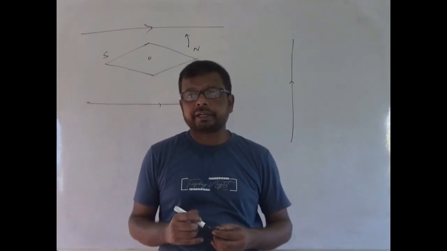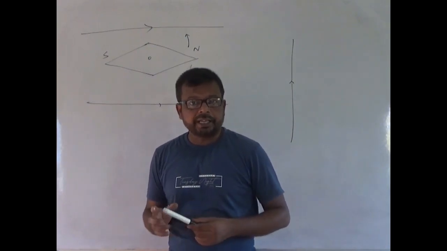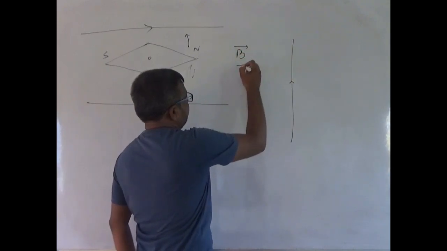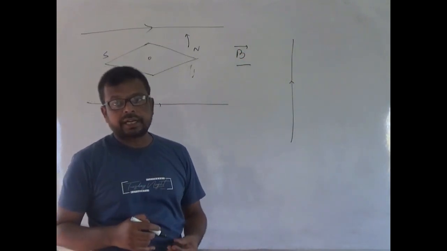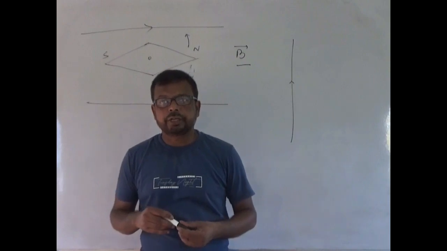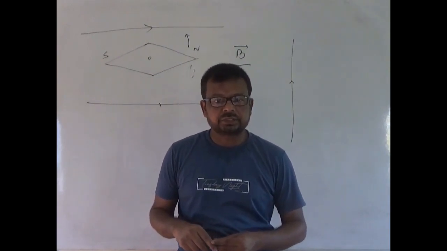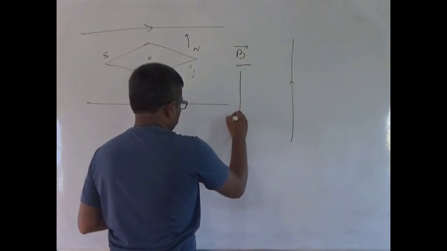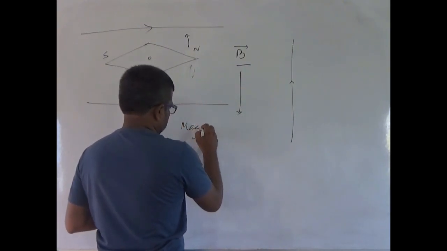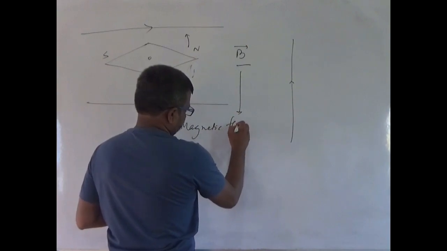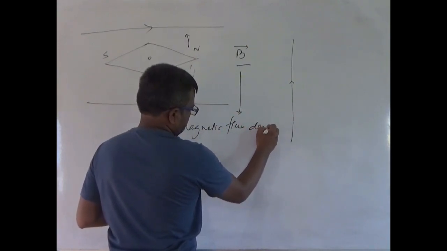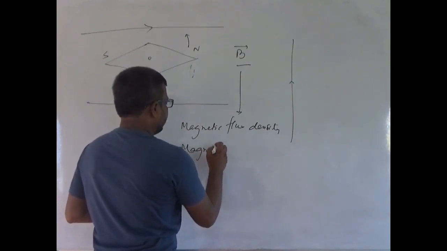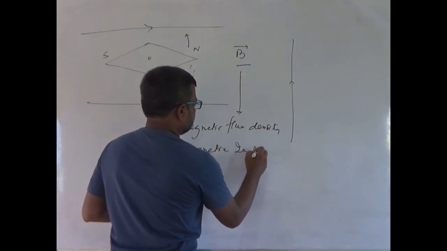Now, strength of the magnetic field is denoted by B vector. Strength of the magnetic field due to a current carrying conductor is denoted by B, and often it is called the magnetic flux density, or it is also called magnetic induction.